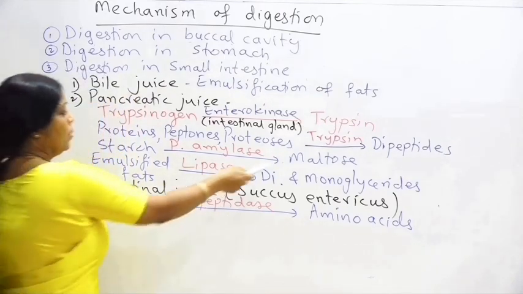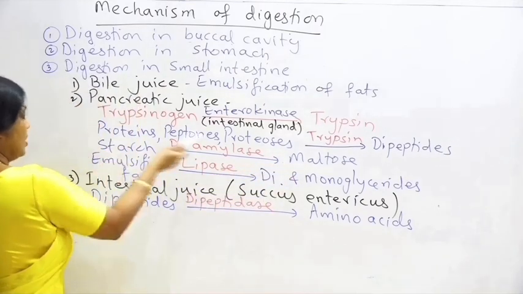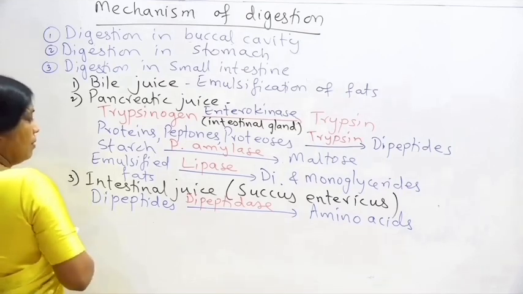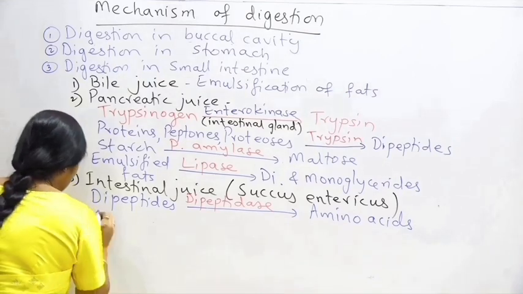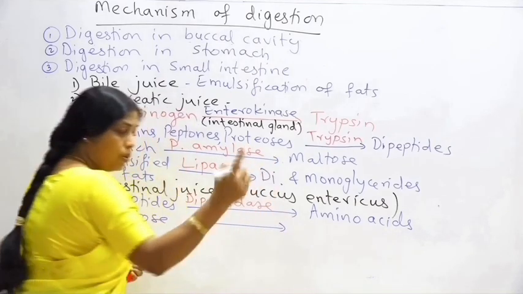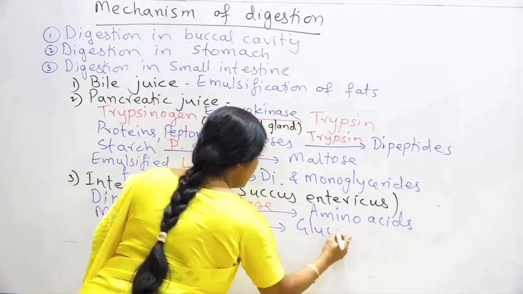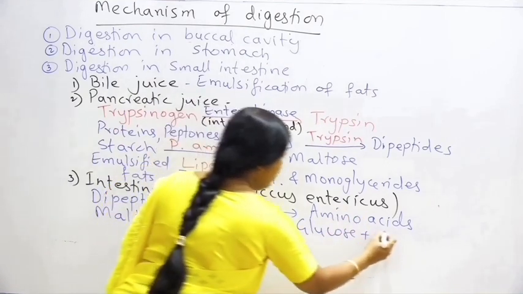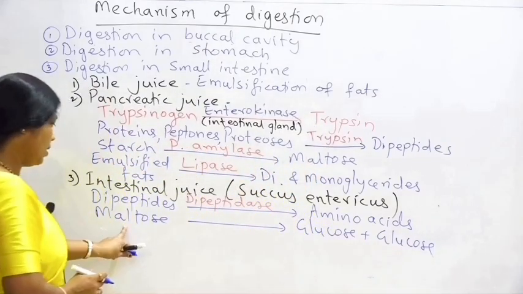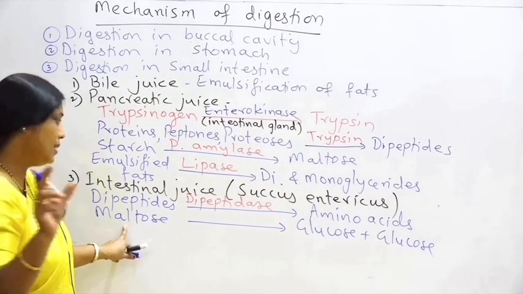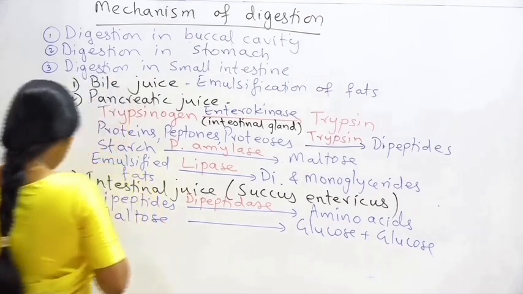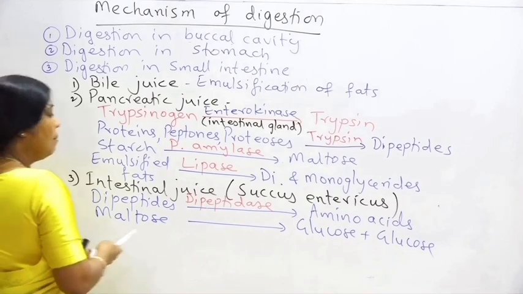Similarly, now we have seen that from the starch maltose has been formed, and now this maltose will further get digested, forming two glucose units. So glucose, a monosaccharide, plus glucose. The two glucose units together were forming the maltose. Maltose is a disaccharide, and now the maltose breaks down, forming two glucose units, and that takes place in the presence of an enzyme called as maltase.